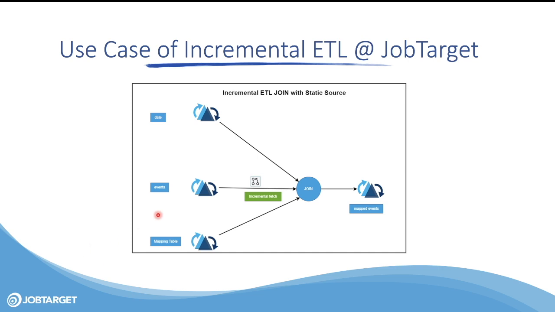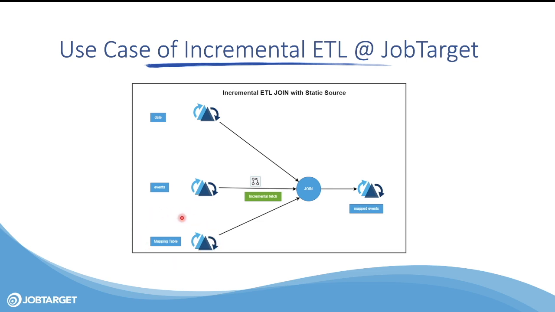For example, here what we are showing is a date dimension. This is an Apache Hudi table which has all the dates from, I guess, 1990 to 2050. Then we have an events table. We receive all these events from third-party vendors, and we want to map each event to a standard event name. Just an example, for example, high temperature high. We want to map that to a standard event name called high temperature.